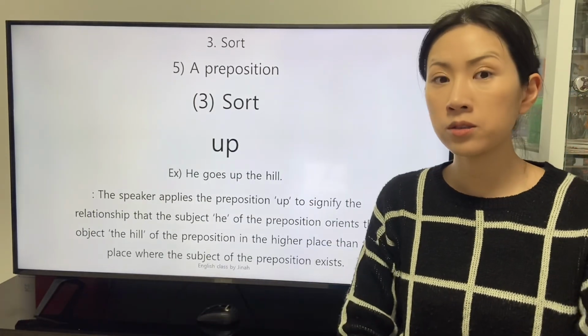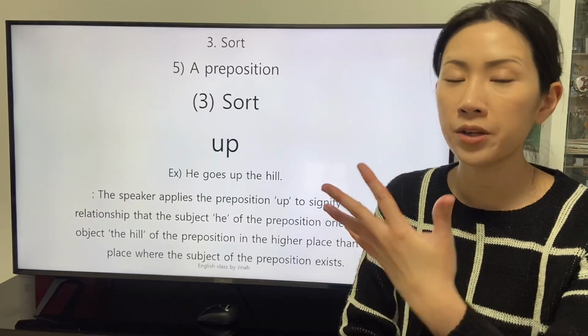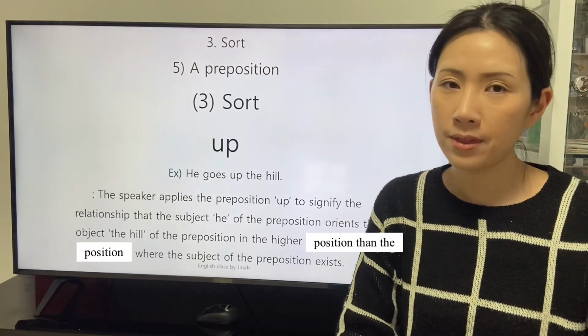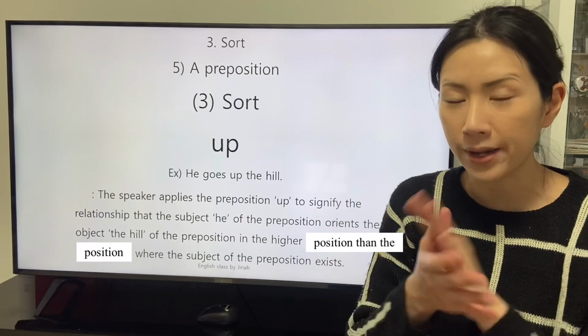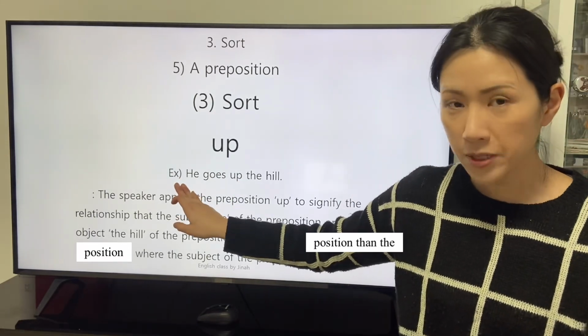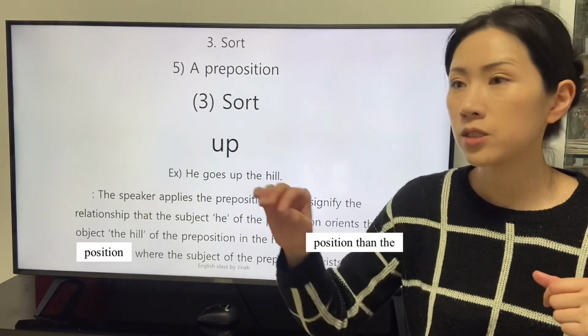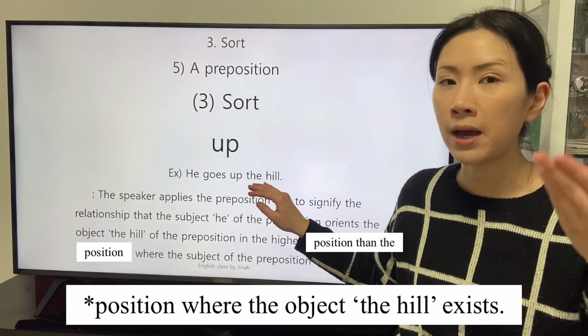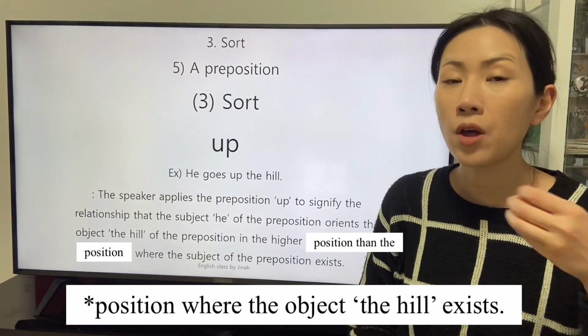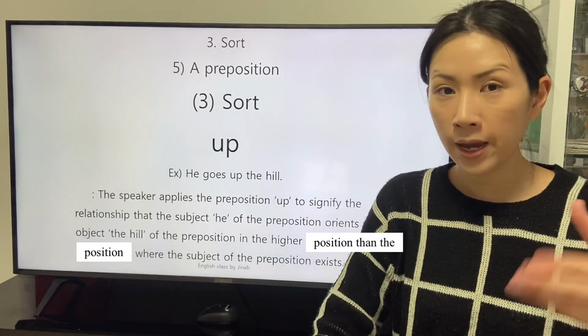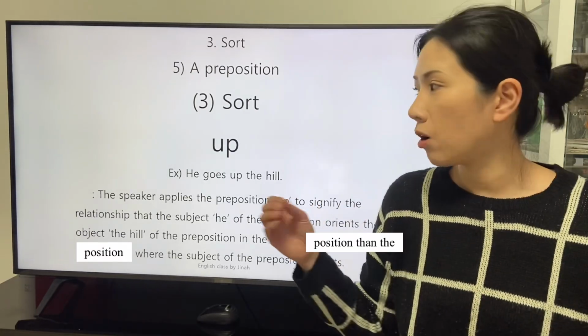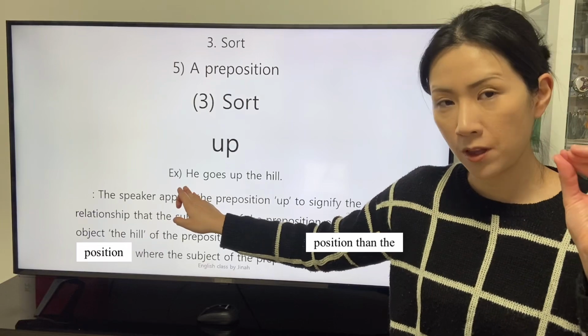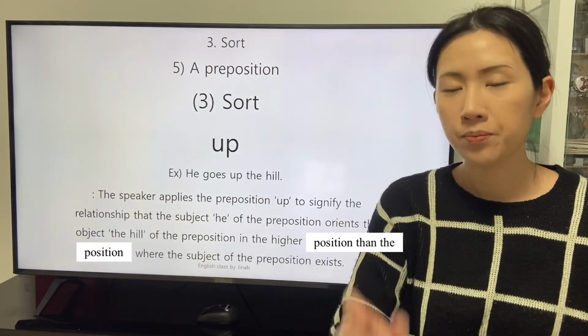There is a clause, he goes up the hill. With the fact that the preposition up is applied, the subject, he, orients the high position. Then what do we know about the existence of the subject, he?